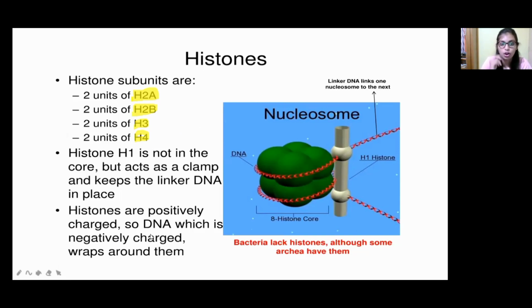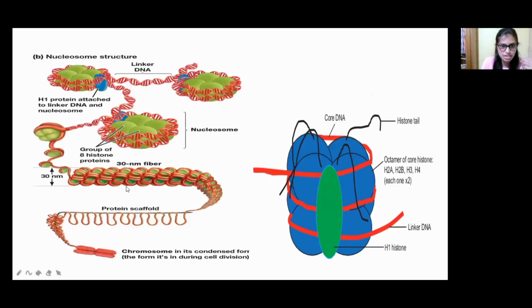As we already know, positive and negative charges attract each other because they are opposite charges. That's why the histone has a positive charge and our DNA has a negative charge, so these two attract in a very easy manner. So where is histone present and how is it formed?